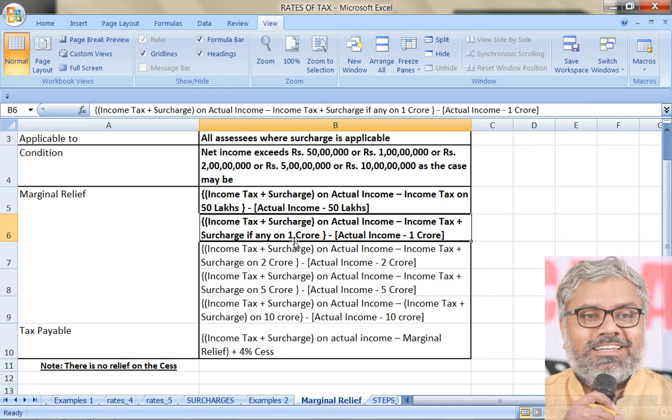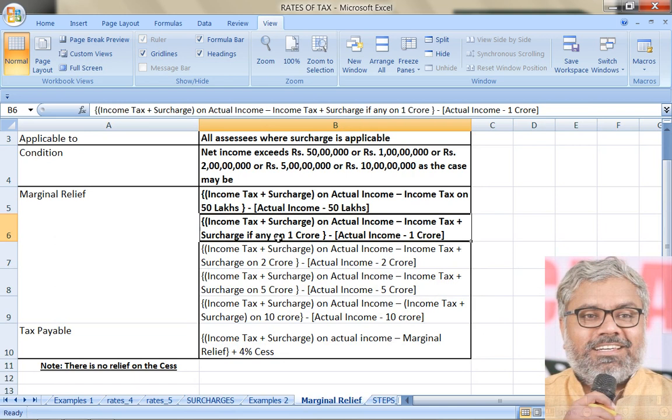Would have been, not really. So the first one is real, that is income tax plus surcharge on actual income. Then the second one, minus of what we are calculating, is not real, that is the imaginary thing. What if the SSC did not cross 1 crore? How much would have been the income tax?